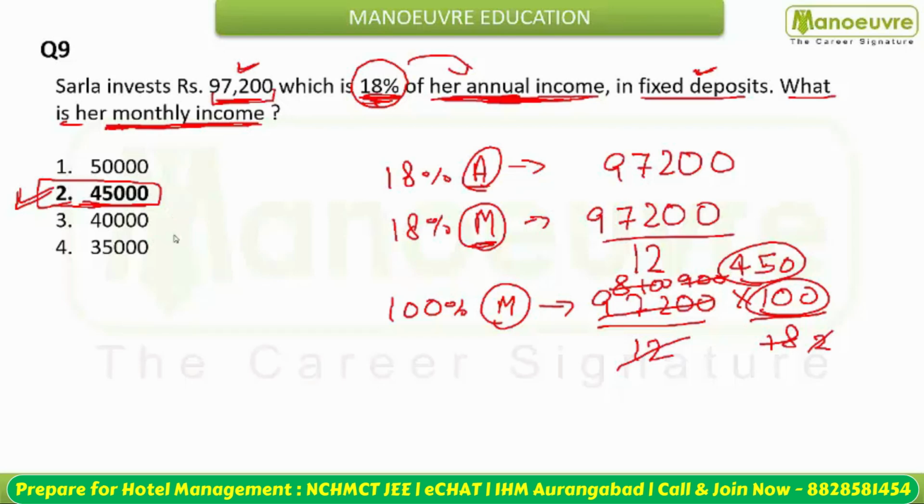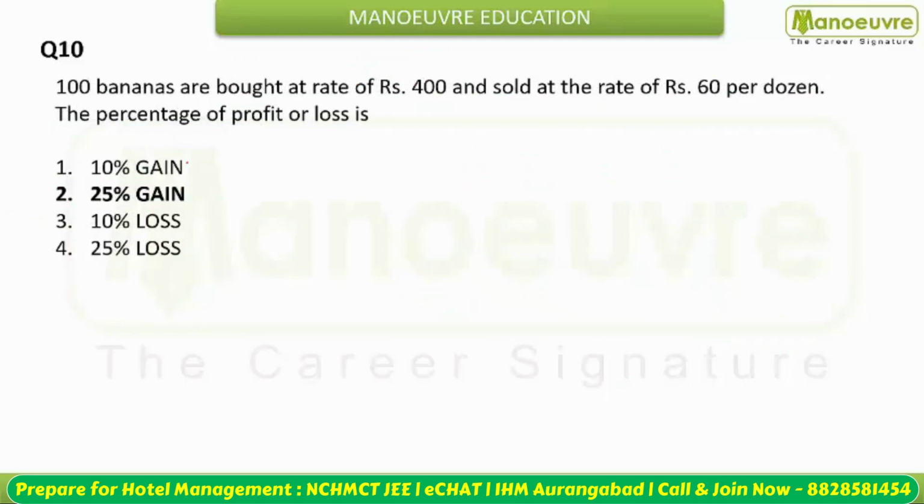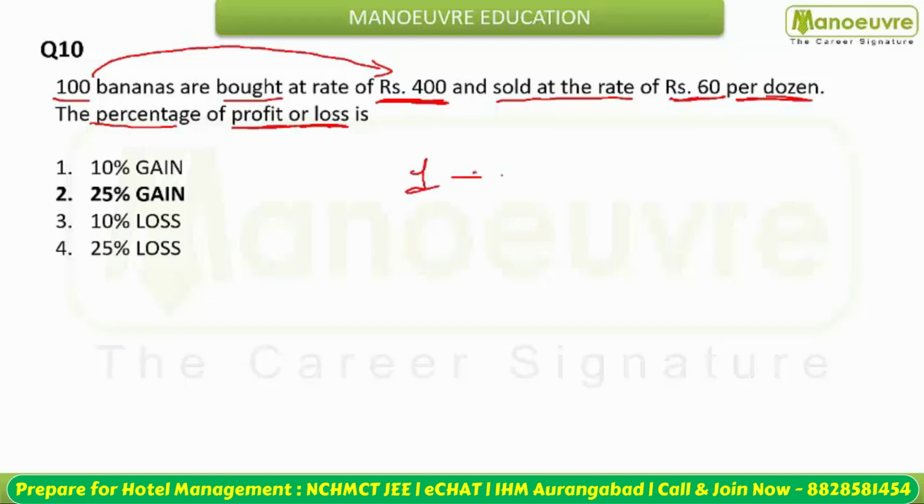Moving to the next question. Next question is given to you. 100 bananas are bought for rupees 400 and sold at the rate of rupees 60 per dozen. You need to find out the percentage of profit or loss. So 100 bananas were bought for rupees 400, so one banana was bought for 400 by 100, which is 4. This is your cost price.